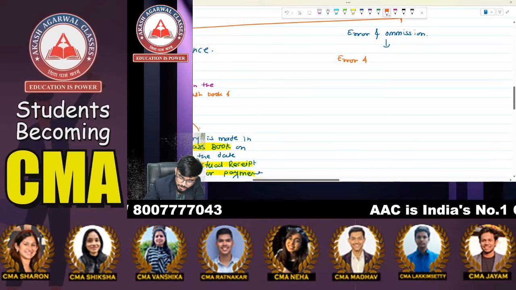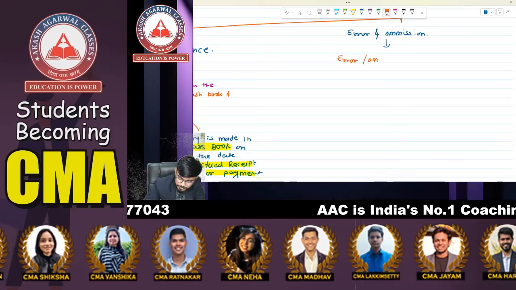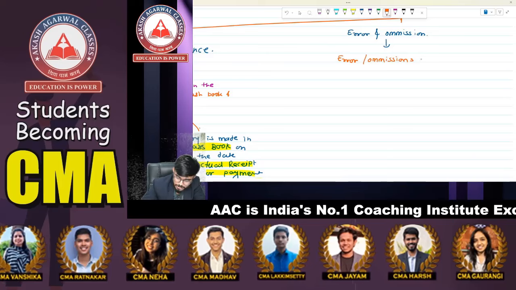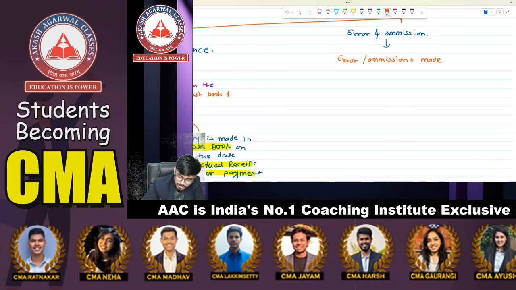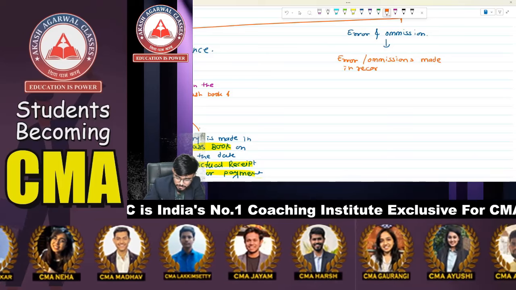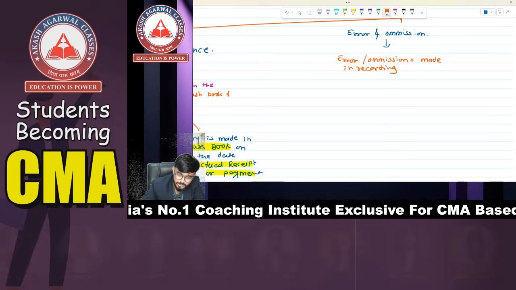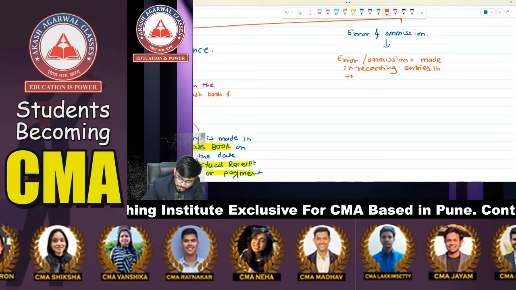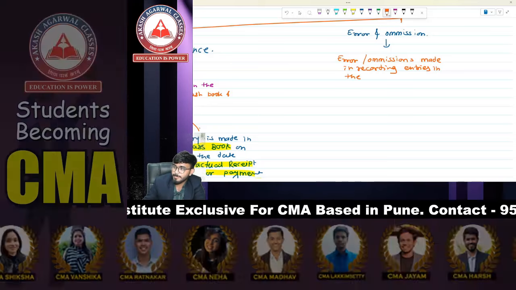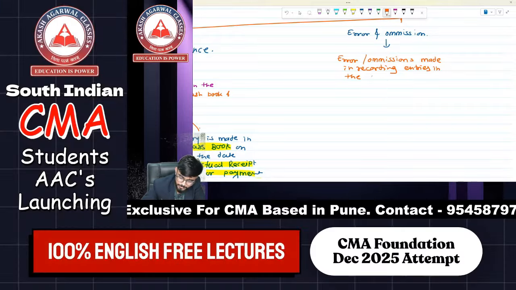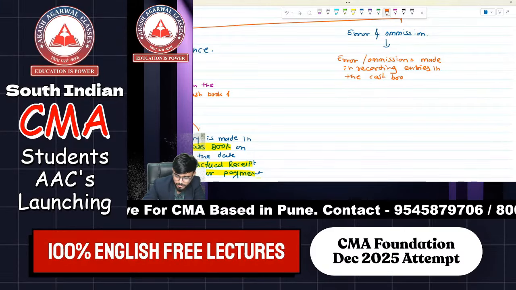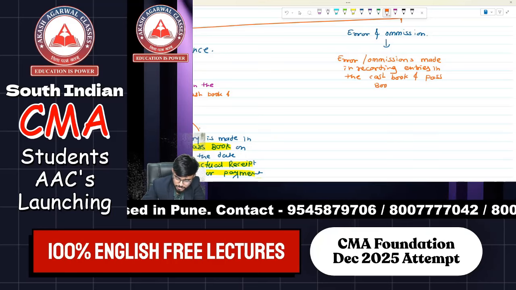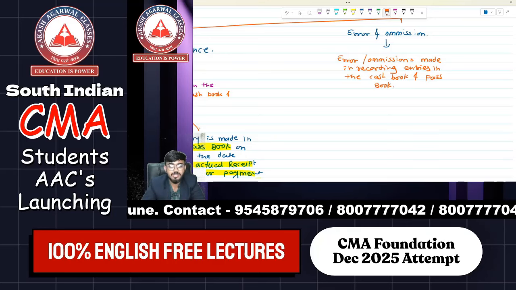Errors or omissions made in recording entries in the cash book and passbook.